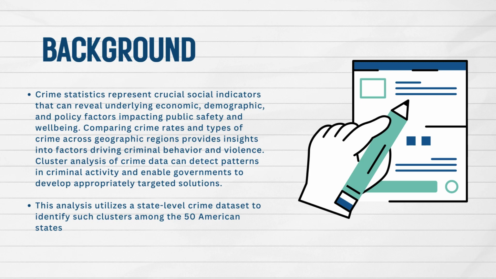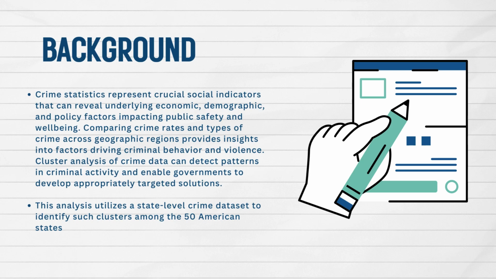Comparing crime rates and types of crime across geographic regions provides insight into factors driving criminal behavior and violence. Cluster analysis of crime data can detect patterns in criminal activity and enable government to develop appropriately targeted solutions.